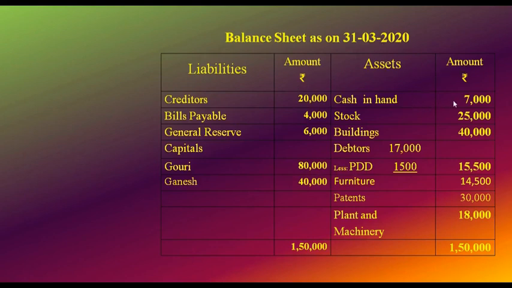We have cash in hand 7,000, stock 25,000, buildings 40,000, debtors 17,000, less PDD 1,500, 15,500, furniture 14,500, patents 30,000, plant and machinery 18,000. And on the other side, creditors 20,000, bills payable 4,000, general reserve 6,000, capitals Gauri 80,000, Ganesh 40,000, total 1,50,000.